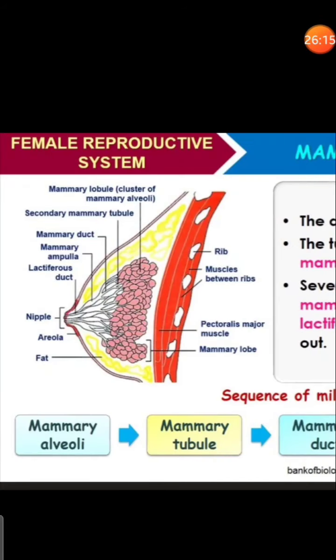Here you can see there is fat tissue, and there are alveoli which secrete the milk, which is stored in the cavities or lumen of the alveoli. The alveoli open into the mammary tubules, you can see the secondary mammary tubule.